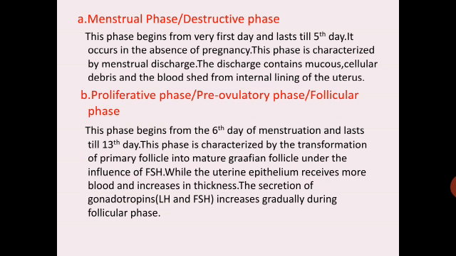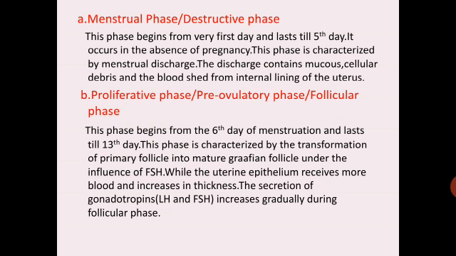So here, as the name is given, follicular phase. So here, transformation of the primary follicle into mature Graafian follicle is occurring under the influence of follicle stimulating hormone, that is FSH, while the uterine epithelium receives more blood and it will increase in thickness.